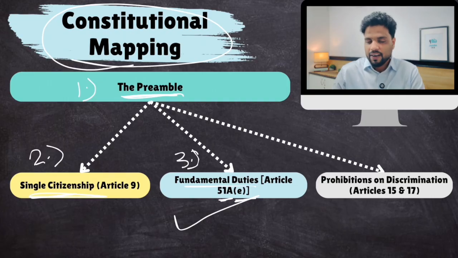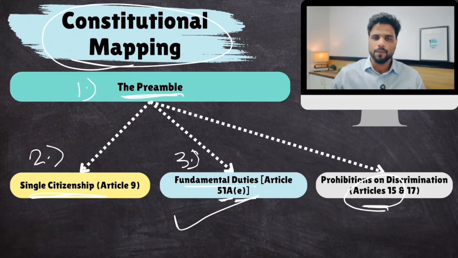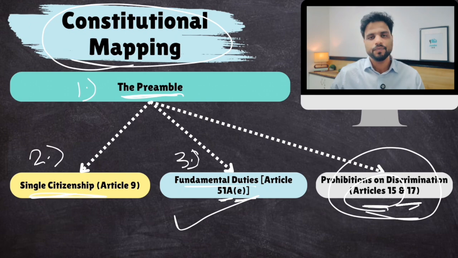And then fundamental rights, Article 15 says that the state shall not discriminate against any citizen. That means all citizens are equal. That means fraternity. Article 17 abolishes untouchability, caste-based discrimination. You need to treat people from different castes as your Indian brothers. This also promotes fraternity. Yes, makes sense.